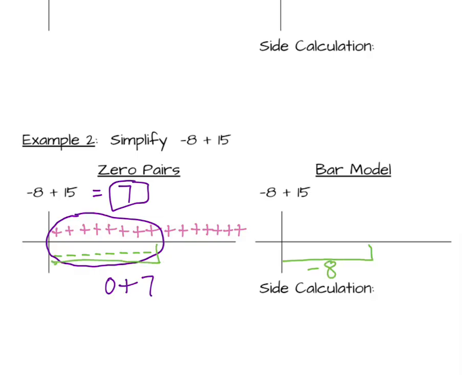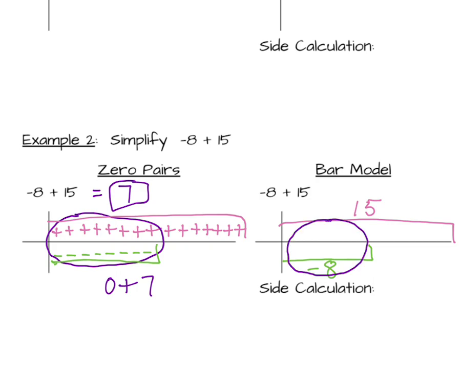We're going to do the same thing. Let's draw a bar around the 8 negatives, and I'm going to just repeat that bar over here and label it outside with a negative 8. And if I draw a bar around my 15 positives, I can repeat that over here, label it outside with a positive 15. Now, what's different here is that we're making 0 pairs.